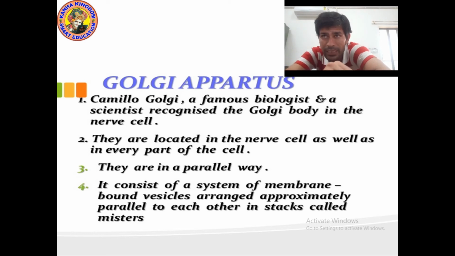It consists of a system of membrane-bound vesicles arranged approximately parallel to each other, in a stack of coins, which are known as cisternae.